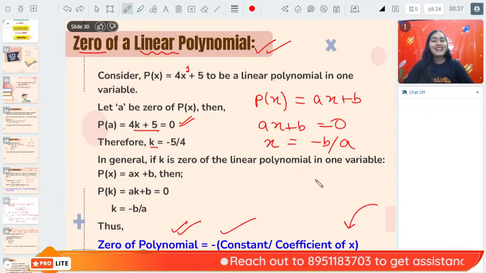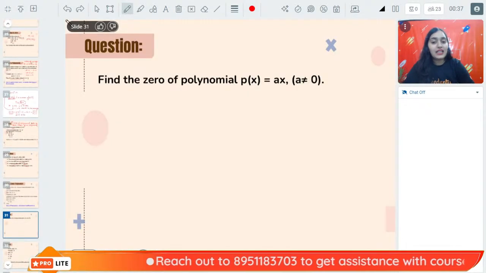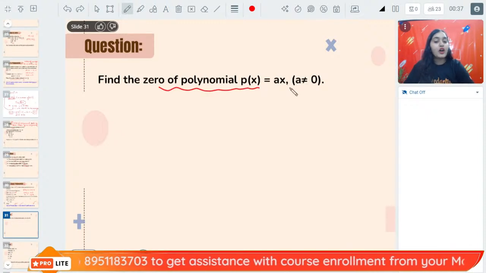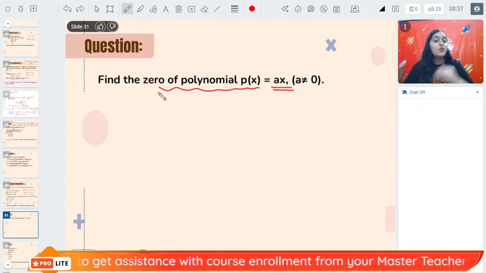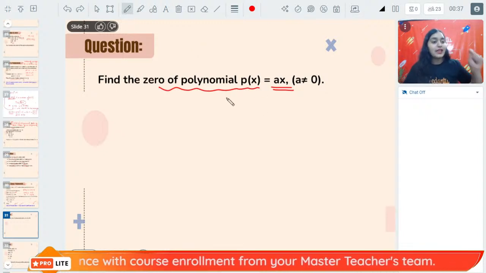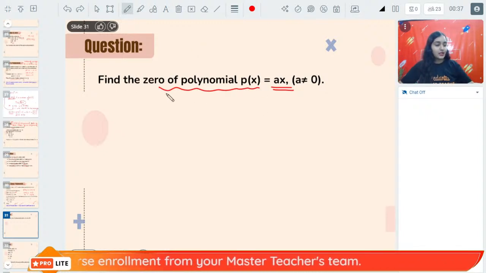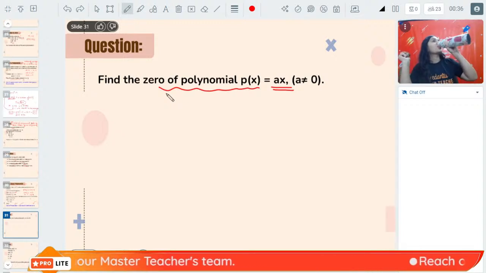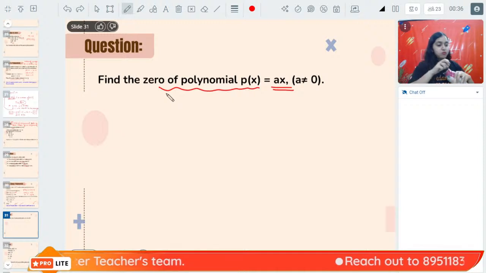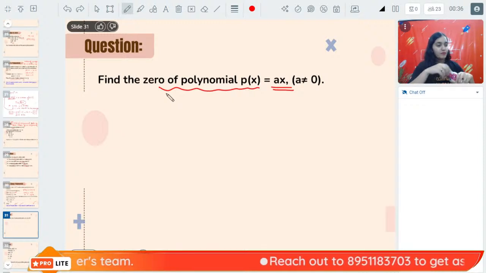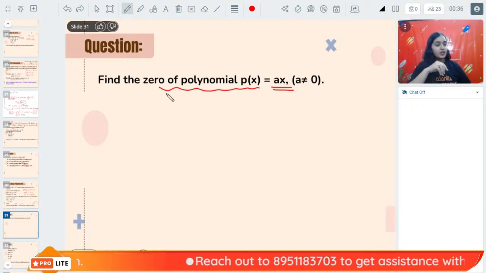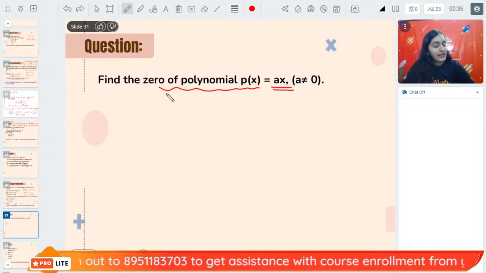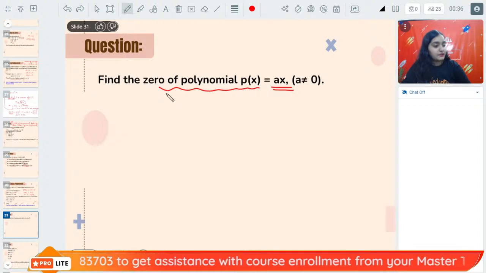Okay, all right. So that is the 0 of a linear polynomial. For example, if I ask you, find the 0 of the linear polynomial p(x) is equal to ax. So what is the 0 of the linear polynomial ax? Can anybody tell me quickly? Come on. The 0 of the linear polynomial ax will be? Yes, Samriddhi, you are absolutely right.